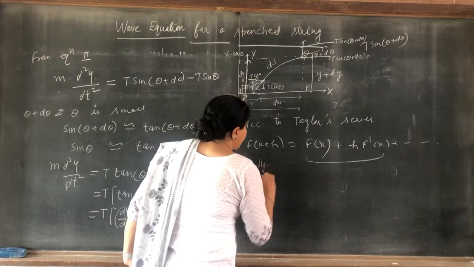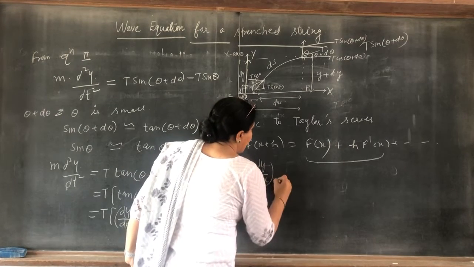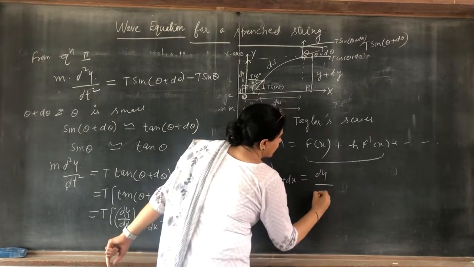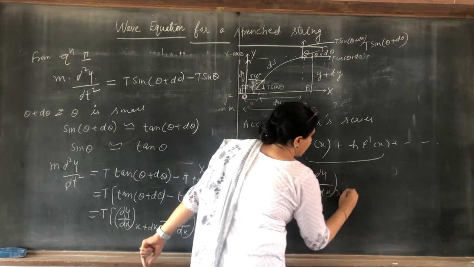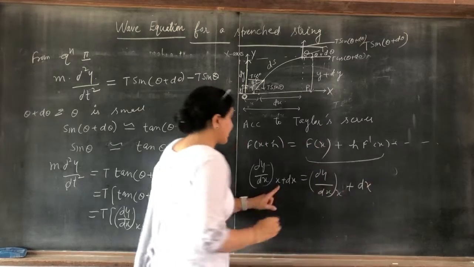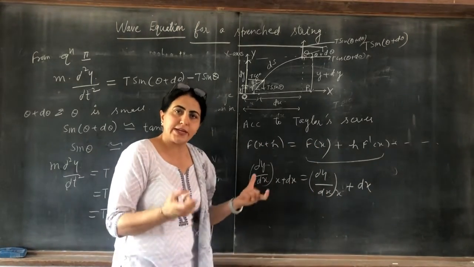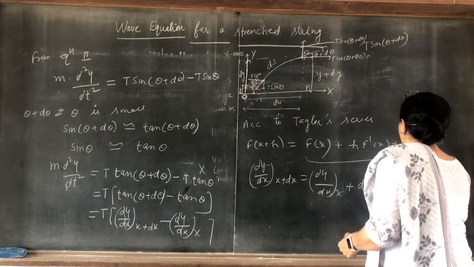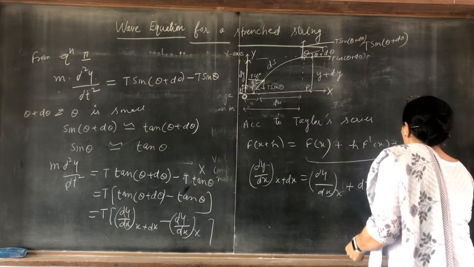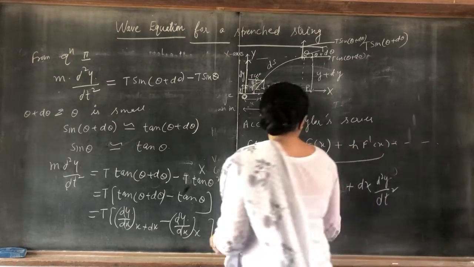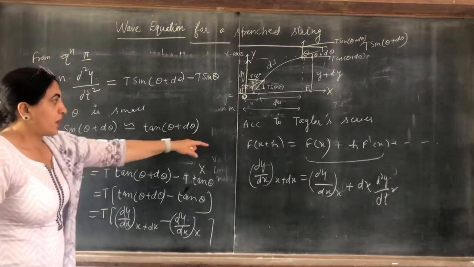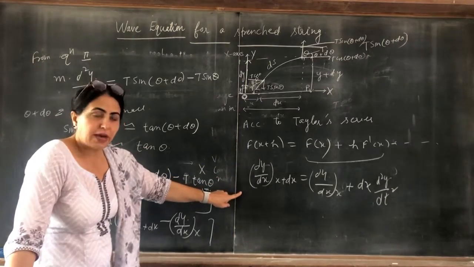So dy by dx at x plus dx is equal to f(x), dy by dx at x, plus h, which is dx, x plus dx minus x, the width is dx. So dx into f dash x means the double derivative of y with respect to x. According to Taylor's theorem, we have this result.